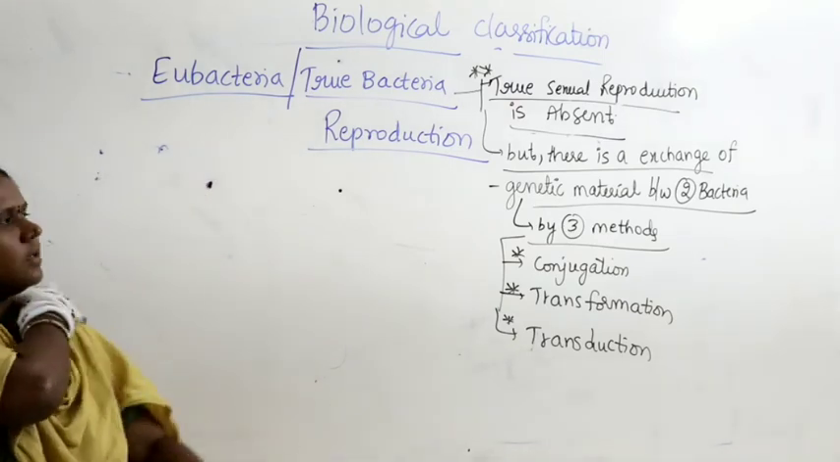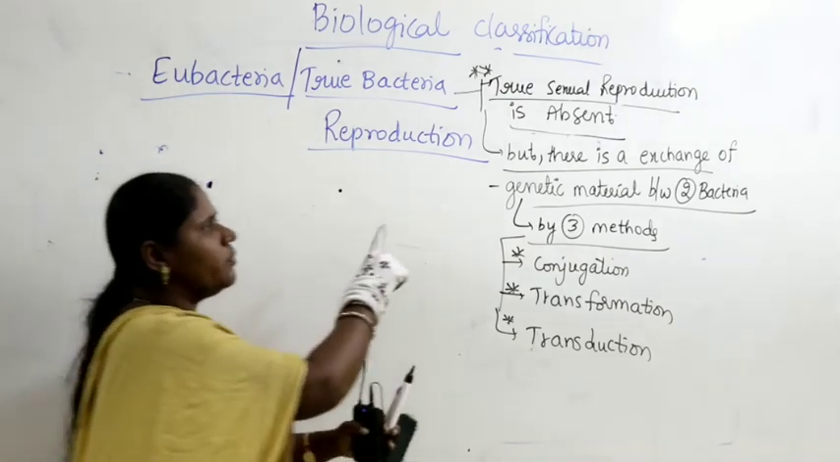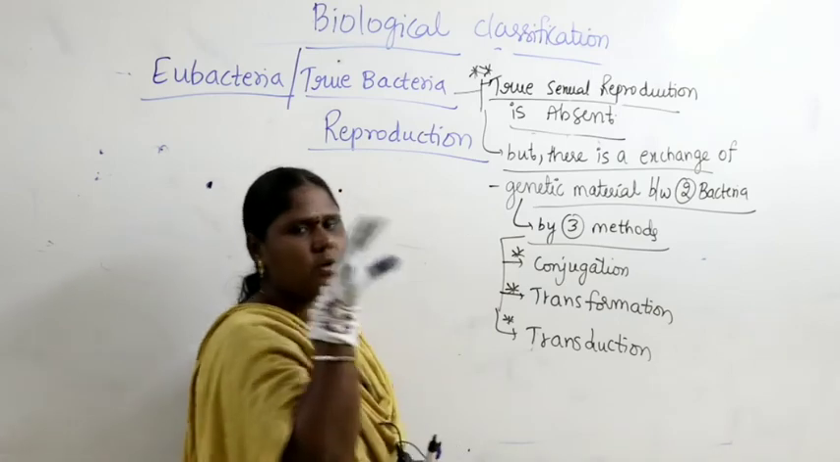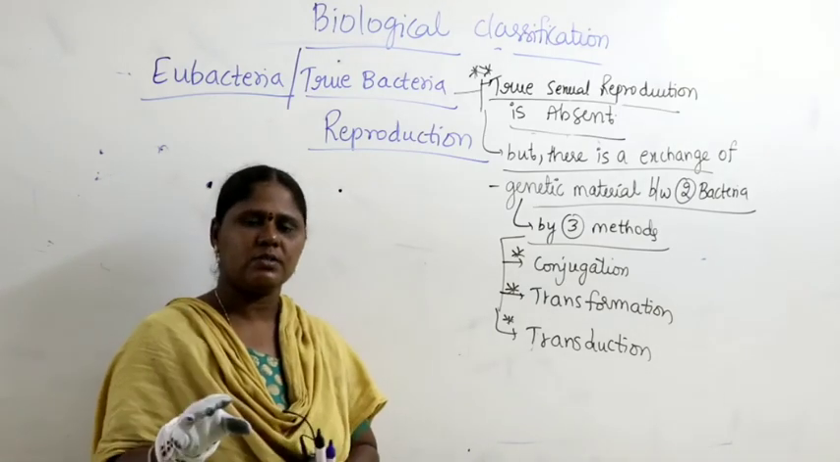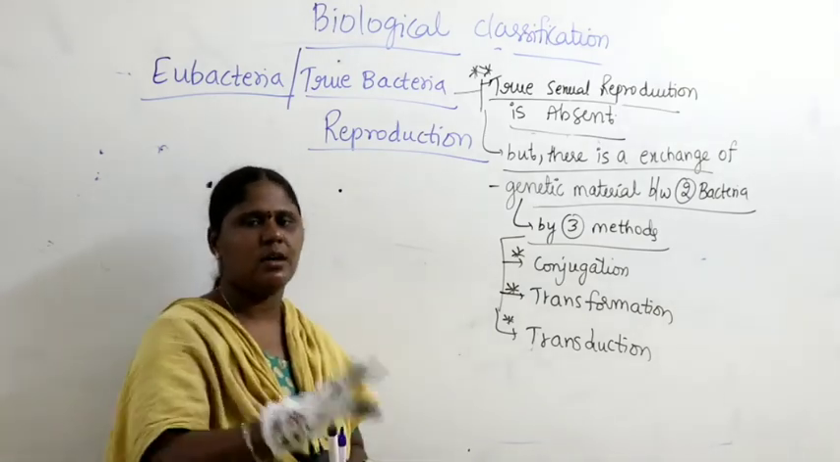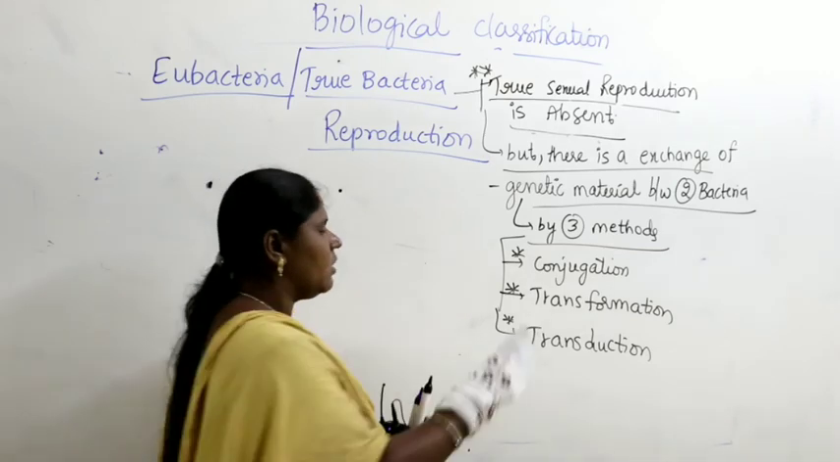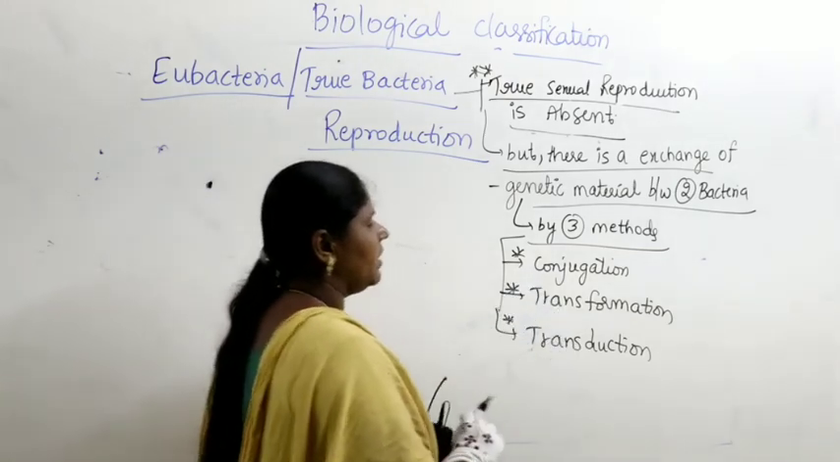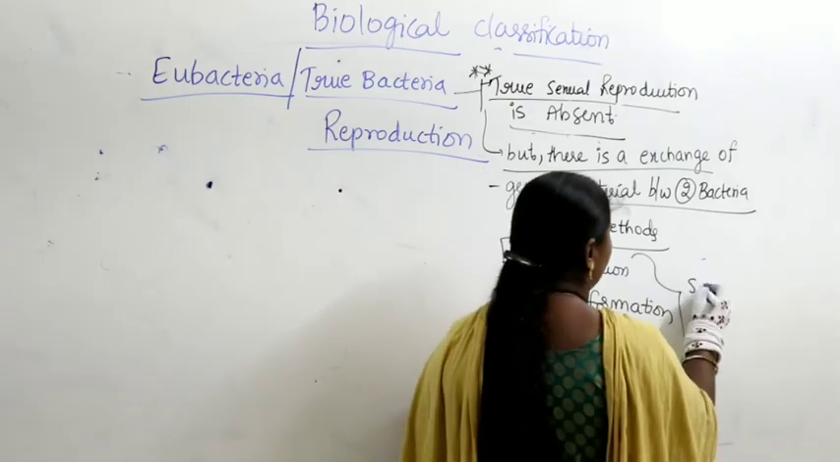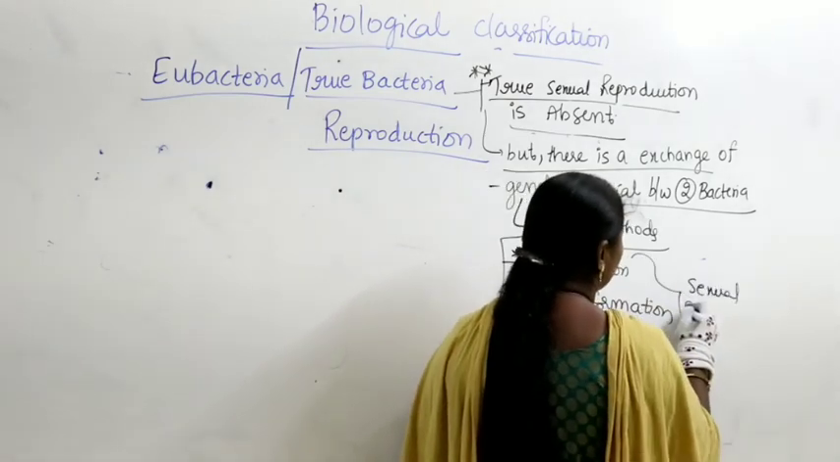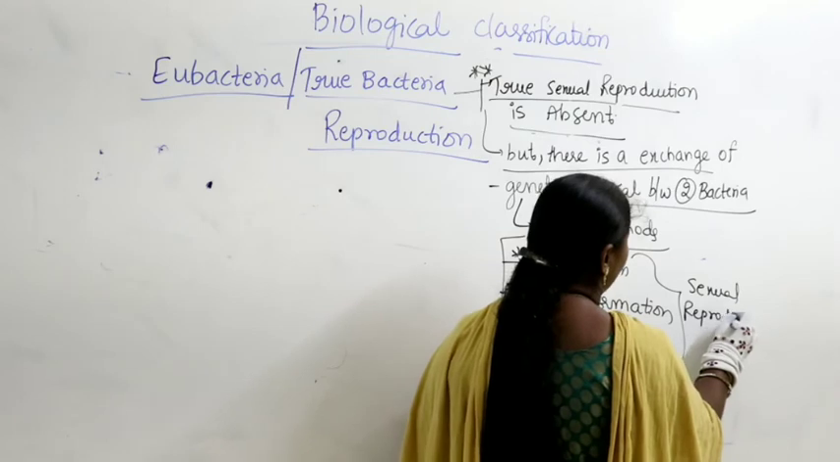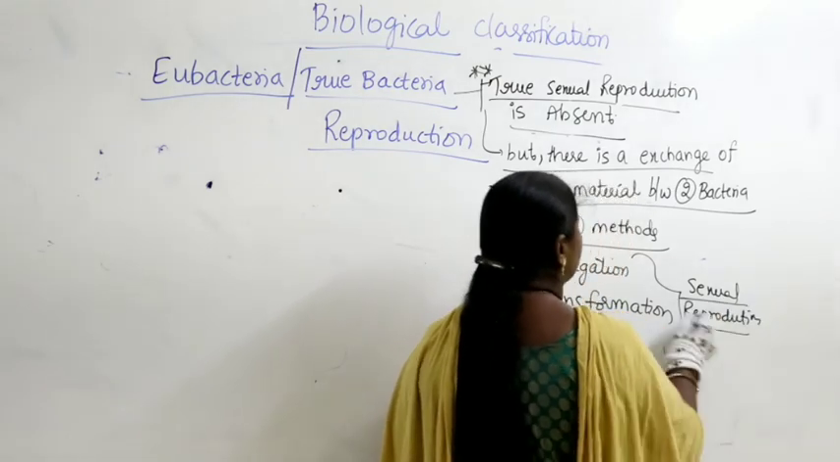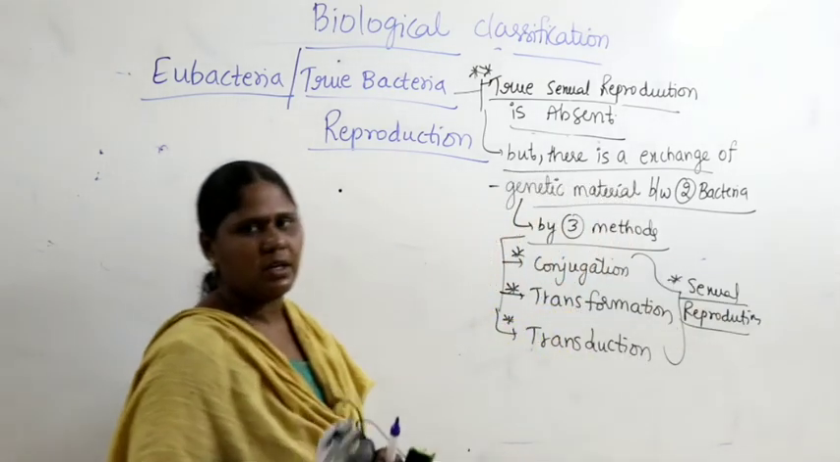What we are discussing here is that true sexual reproduction is absent, but some amount of genetic material exchange happens between two bacteria by three methods: conjugation, transformation, and transduction. These three methods come under sexual reproduction, but actually not the true sexual reproduction. There is only exchange of genetic material.